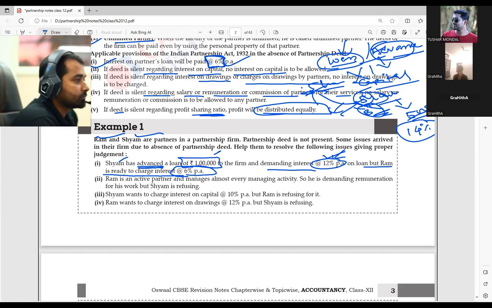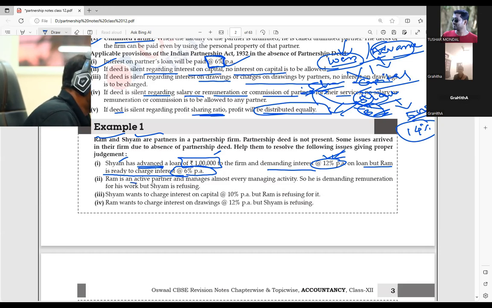According to Sham, he should get 12%, but the firm should give him 6%. Yes, the firm should give 6%. So what Ram said will be applicable. Correct? Yes, sir.